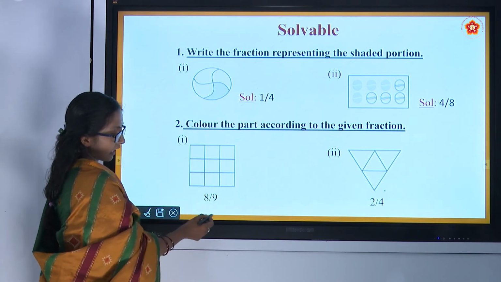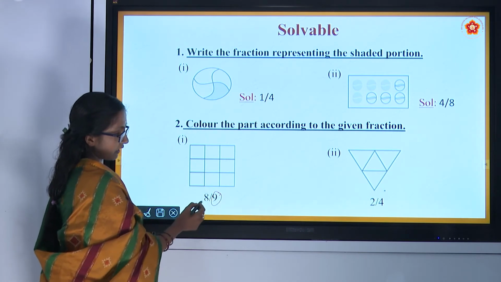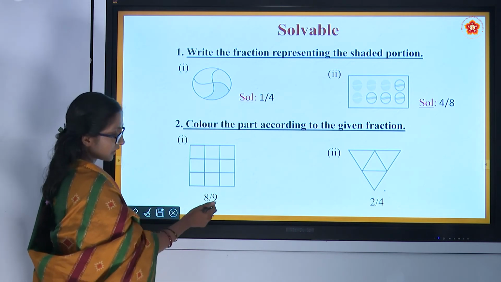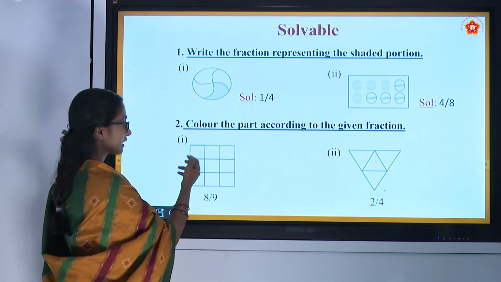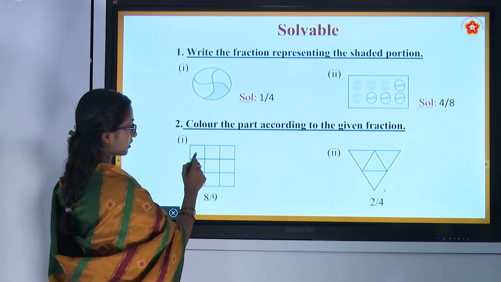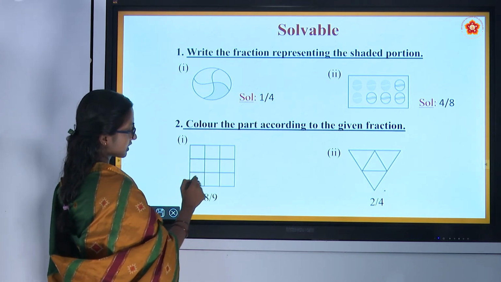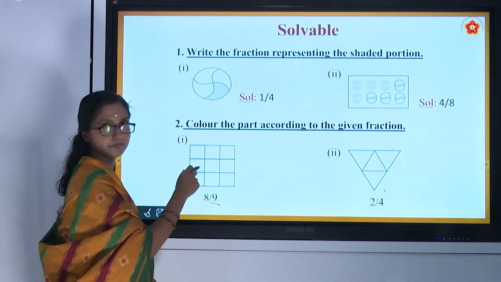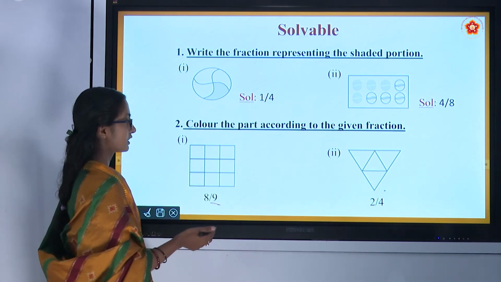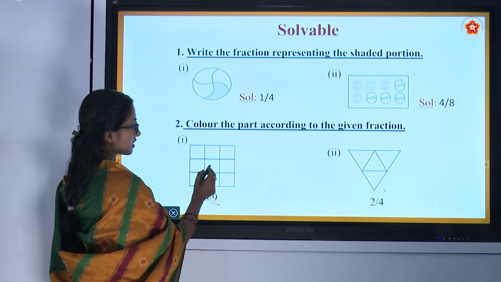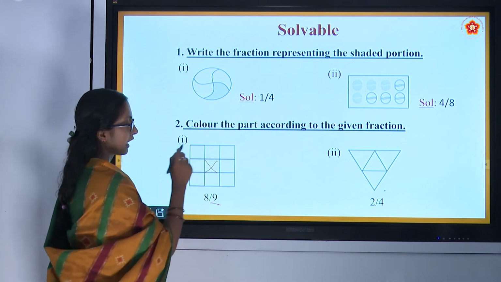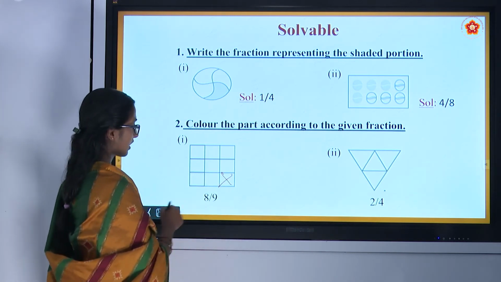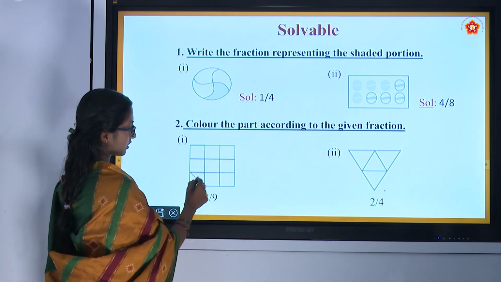Color the part according to the given fraction. See, 8/9. Whole is 9. 8 is part of it. We'll check. There are 9 parts: 1, 2, 3, 4, 5, 6, 7, 8, 9. So 9 is whole, and 8 needs to be shaded. Among these, we just need to leave any one, maybe this or this part or any other part.